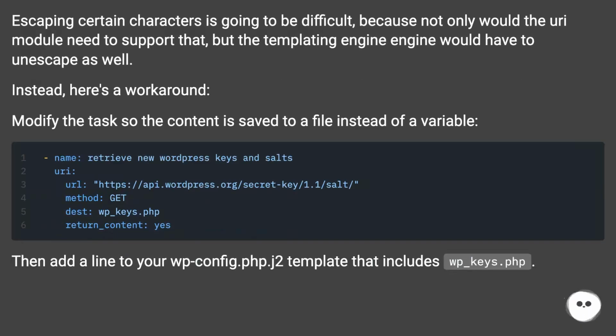Escaping certain characters is going to be difficult, because not only would the URI module need to support that, but the templating engine would have to unescape as well. Instead, here's a workaround. Modify the task so the content is saved to a file instead of a variable. Then add a line to your wp-config.php.j2 template that includes wp_keys.php.